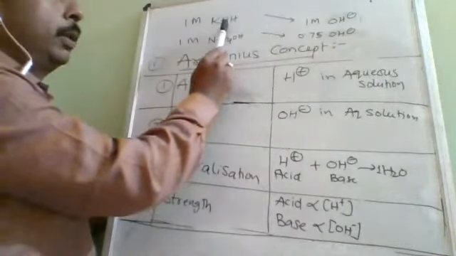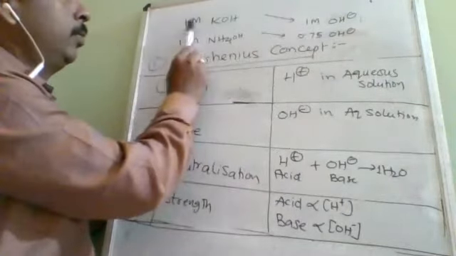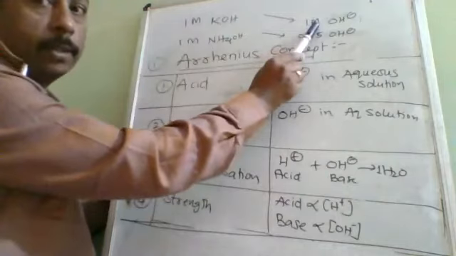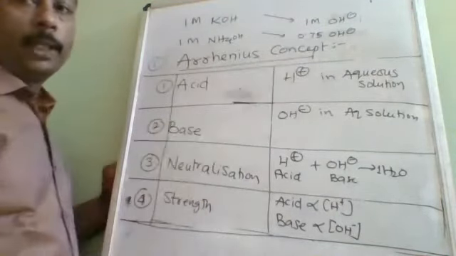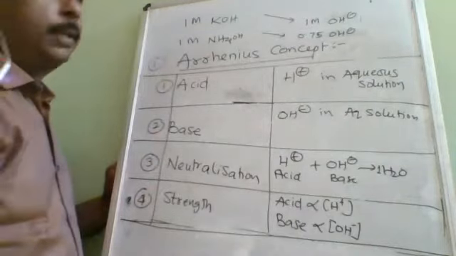And KOH has a good capability. Whatever you give it, it will give back to you. That means it is a strong one. The other, whatever you give it, is not able to reproduce the same amount. It is incapable. That is 0.75.